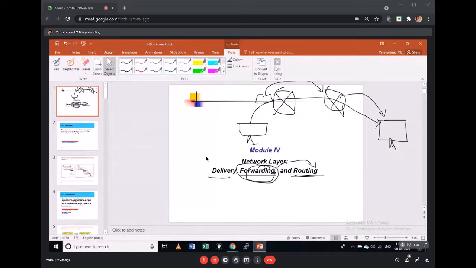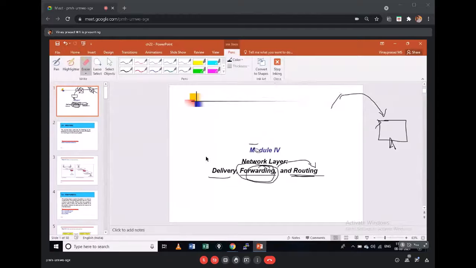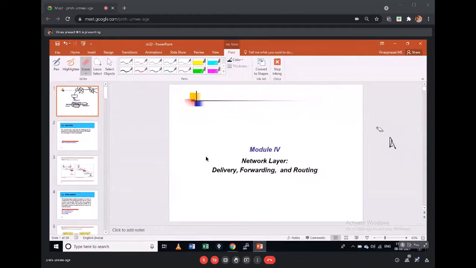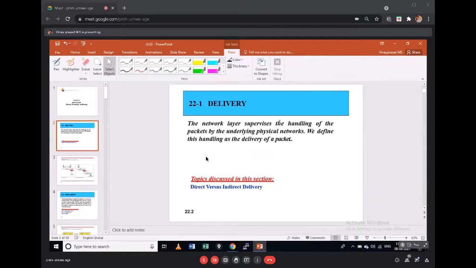Okay, so there are three processes which are slightly different. I'm not saying there are big differences, you just need to understand what these three words are. They are the same, but slightly different from one another. Delivery is something I could describe as the network layer supervising the handling of packets by the underlying physical network. That is what we mean by delivery.